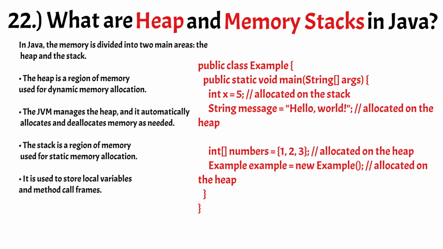Here's an example of how the heap and stack are used in Java. In this example, the x variable is allocated on the stack, while the message string is allocated on the heap. The numbers array and example object are also allocated on the heap.